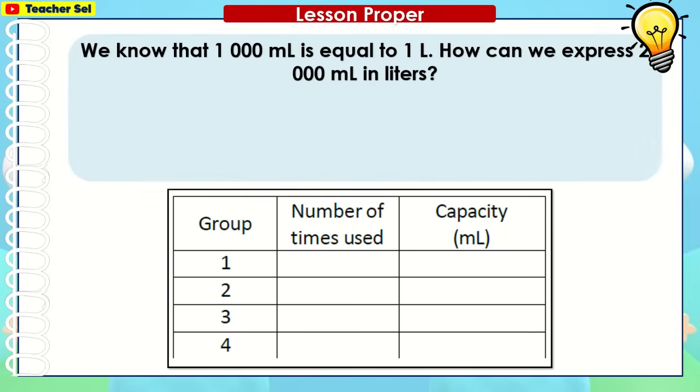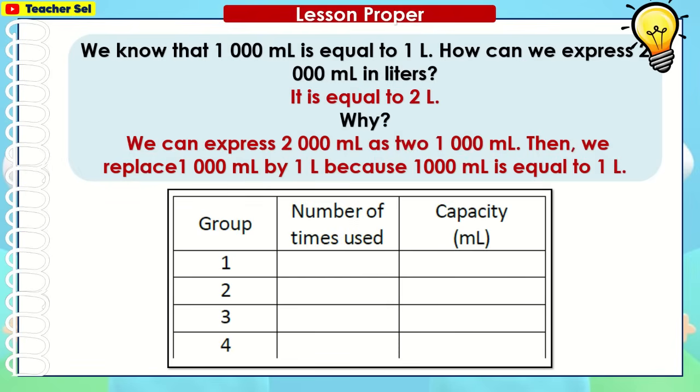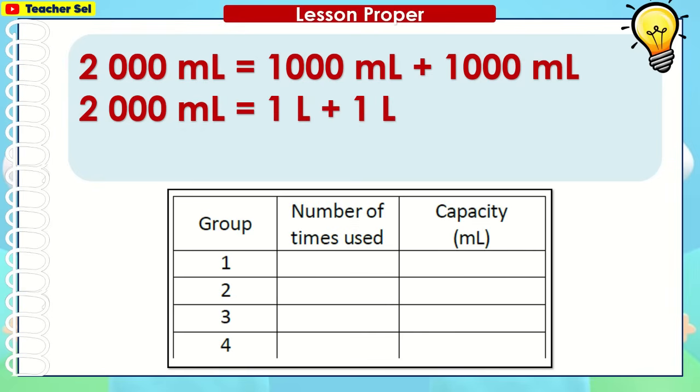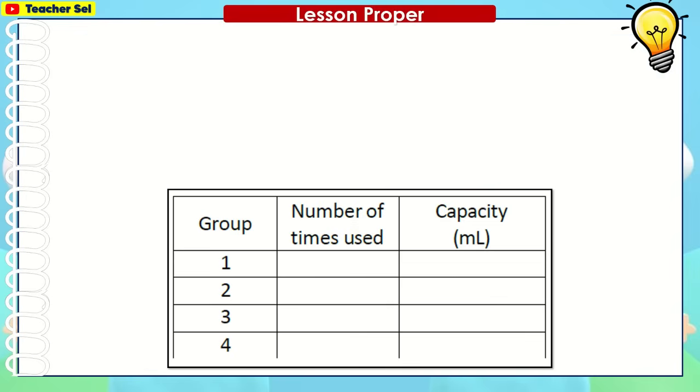We know that 1000 ml is equal to 1 liter. How can we express 2000 ml in liters? It is equal to 2 liters or 2L. Why? We can express 2000 ml as 1000 ml plus 1000 ml. Then we replace 1000 ml by 1 liter because 1000 ml is equal to 1 liter. 2000 ml is equal to 1 liter plus 1 liter. 2000 ml is equal to 2 liters.